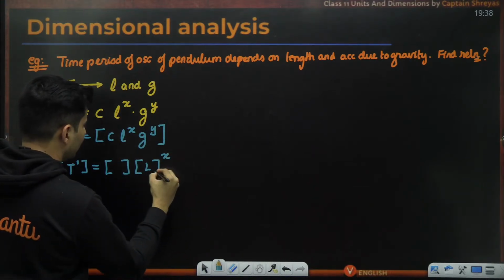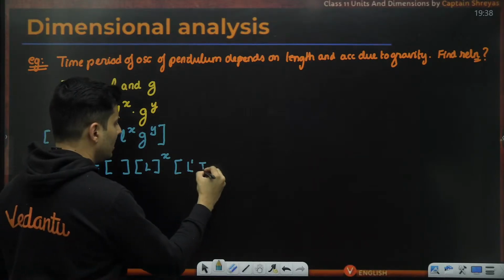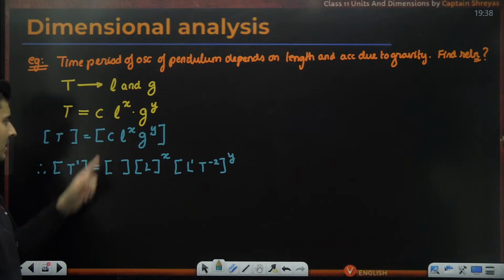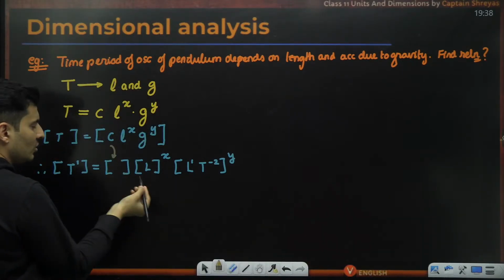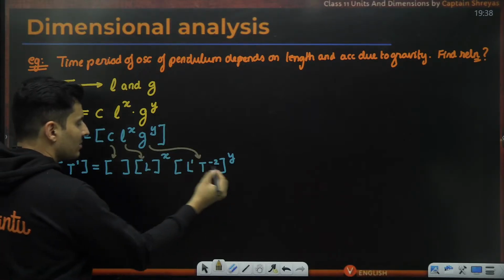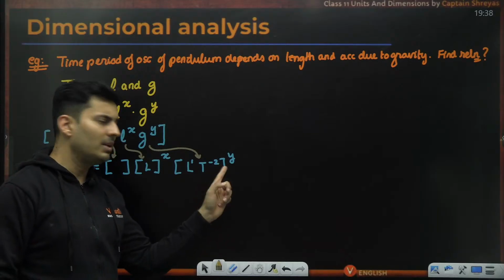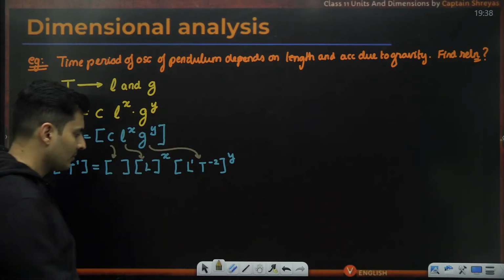So length raised to x. Acceleration due to gravity, guys, what is it? Length raised to 1, t raised to minus 2, the whole thing raised to y. Did you understand how this came? Yeah, this is constant's dimension, which is no dimension. This is length's dimension. Acceleration is meters per second square is the unit. So meter means length, per second square means time raised to negative 2. Do not forget those powers, keep it as it is.